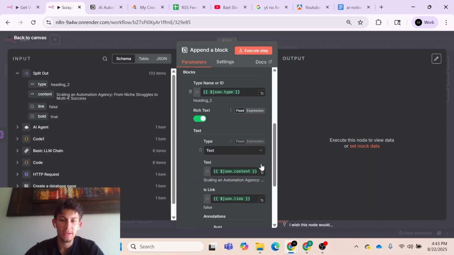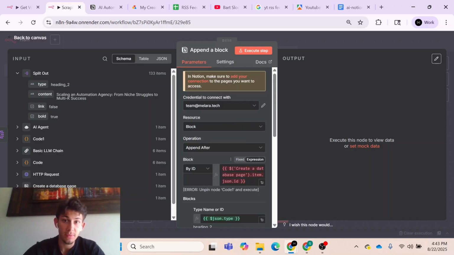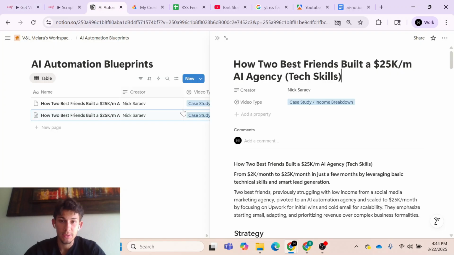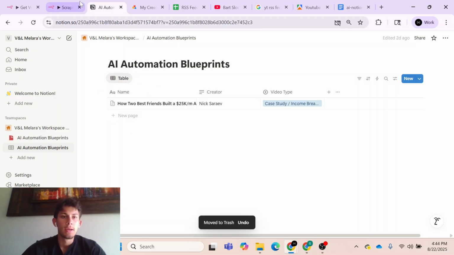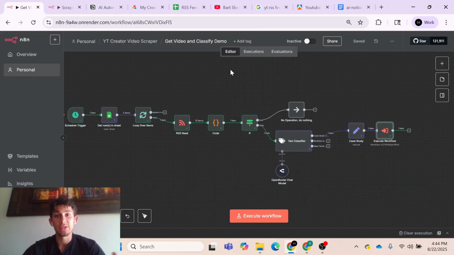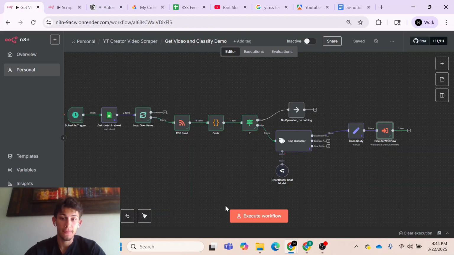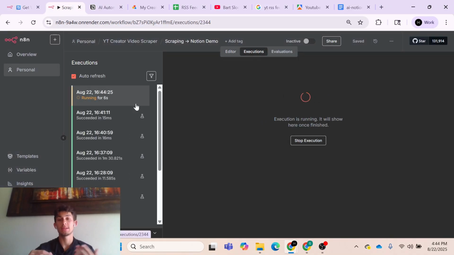So now that we've determined that all of this looks good, let's actually try it from the very beginning. Let's go back over here and try to run this. I kind of just want to delete this. The end goal should be that it gives us a whole new Notion page properly formatted in our database. So let's run this. All right, we can tell that this is running. This is going to take a minute, but we'll just fast forward to the very end so you guys can see what happened.